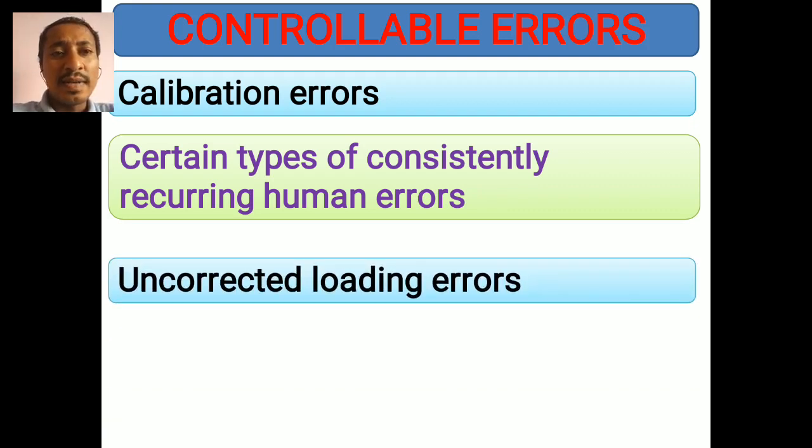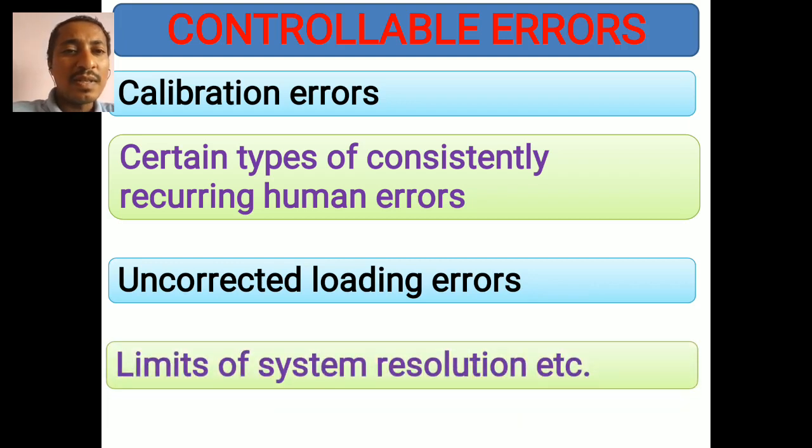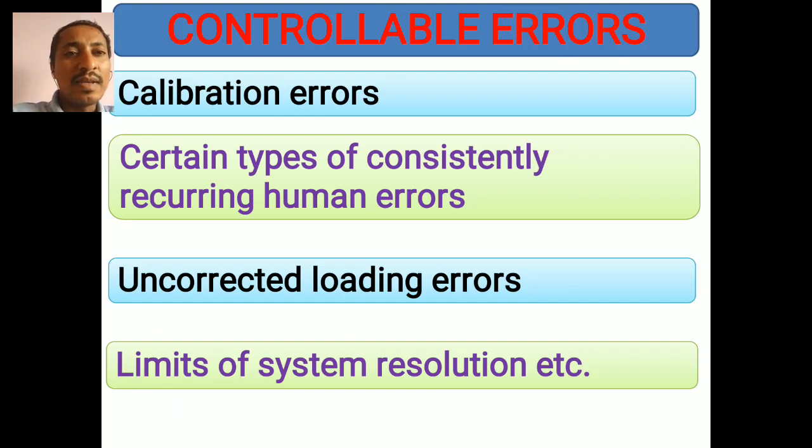Afterwards, uncorrected loading errors. While loading, if you make the same mistakes again and again, we can control that and remove such errors. Afterwards, limits of system resolution, etc. Particular systems have their own resolution capacity, so such errors also we can control, adjust, or avoid.